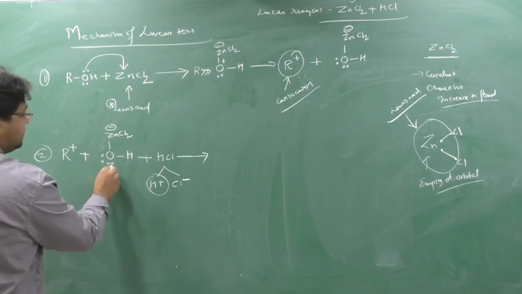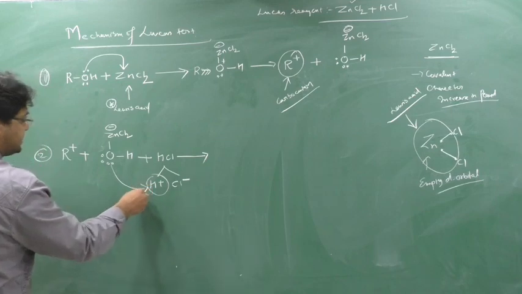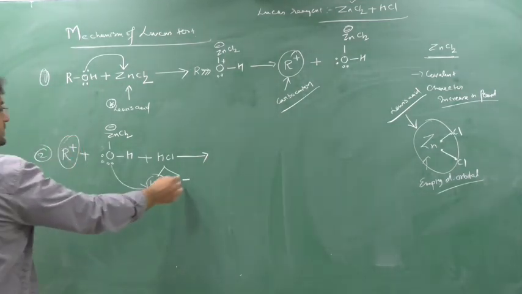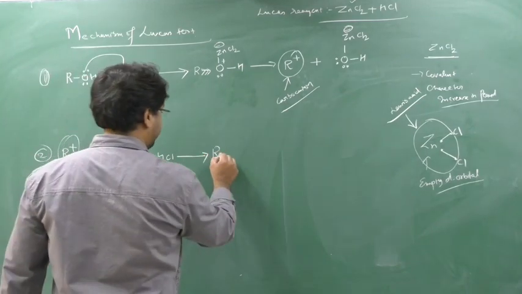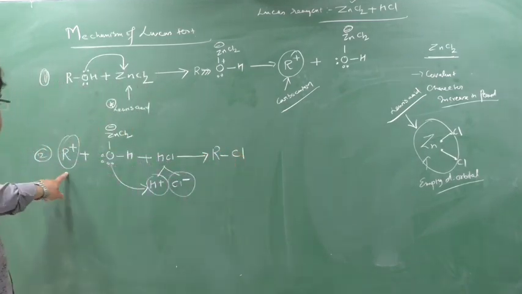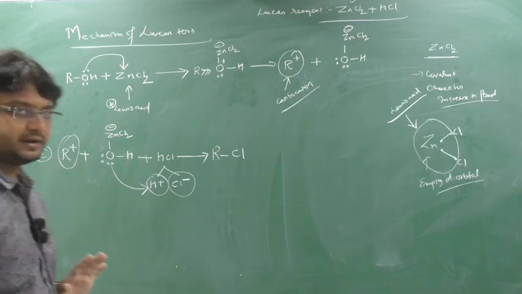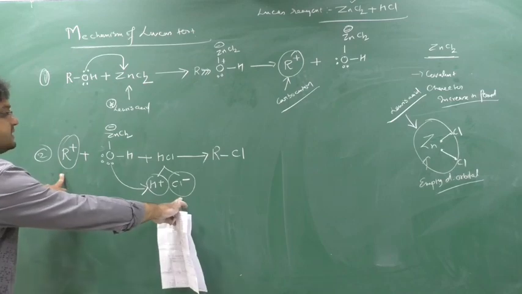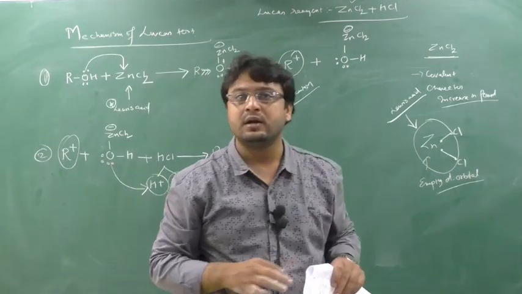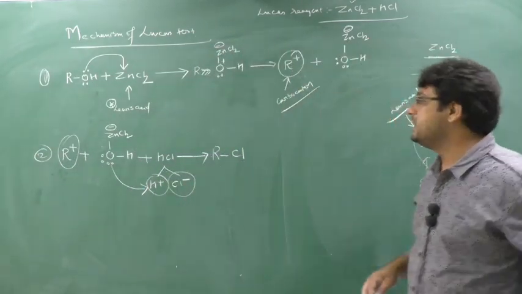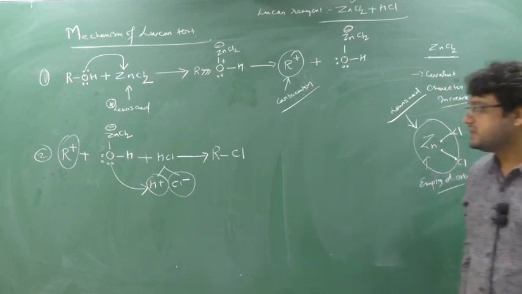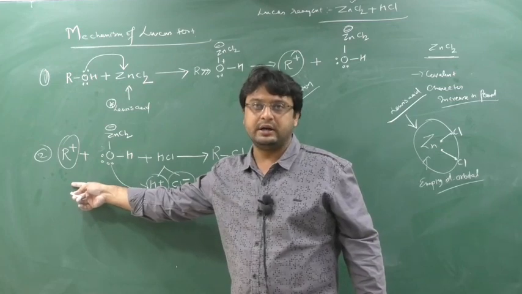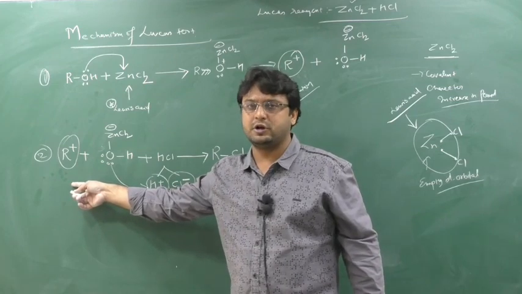So this oxygen will donate the electron to this H plus and make a bond between O and H here, and this R plus and Cl minus will do the reaction. So here RCl will be formed, and the rate of formation of RCl depends on the type of carbocation.